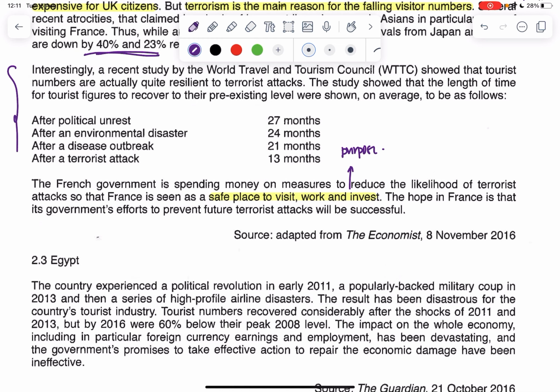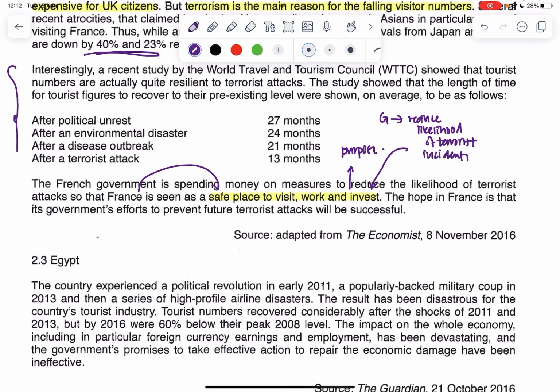They want to make France feel more like a safe place to visit, work, and invest. So we look at it: the government expenditure is to reduce the likelihood of terrorist incidents, which is in turn meant to do this for the French economy.